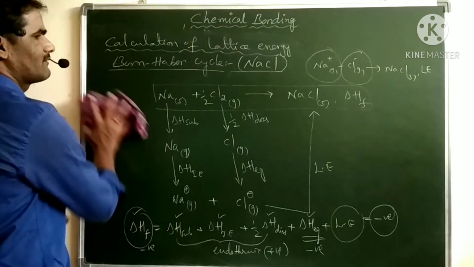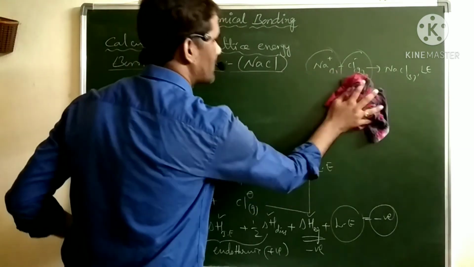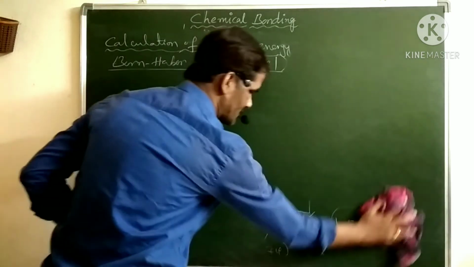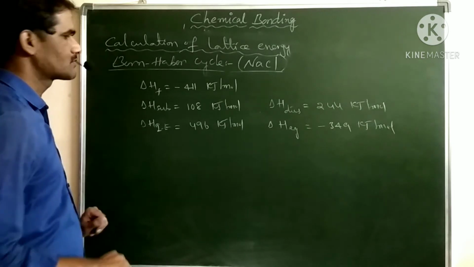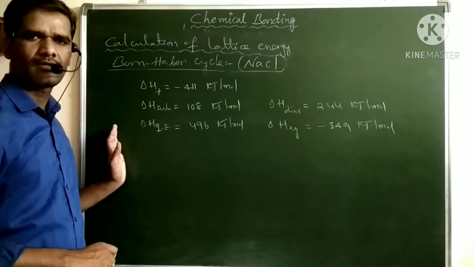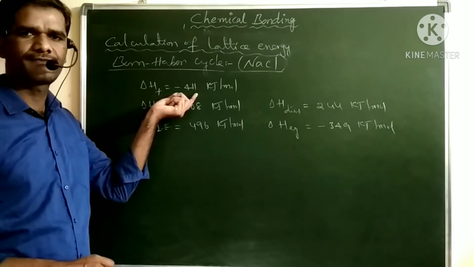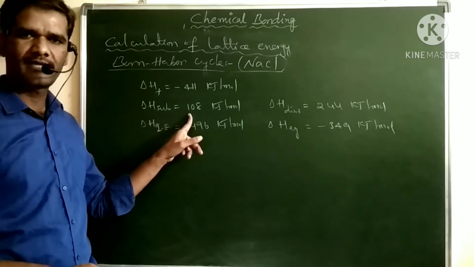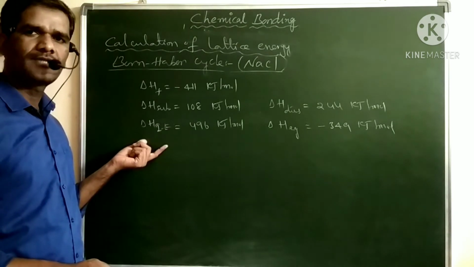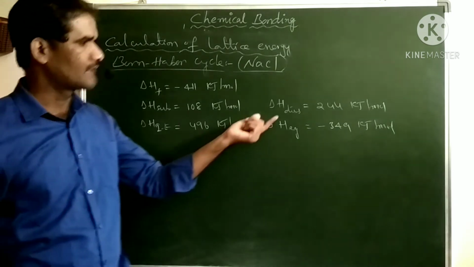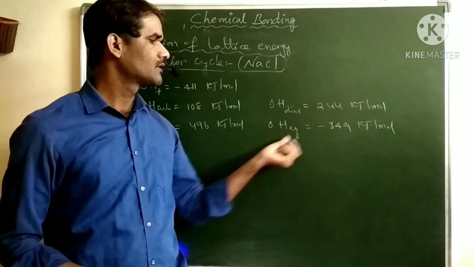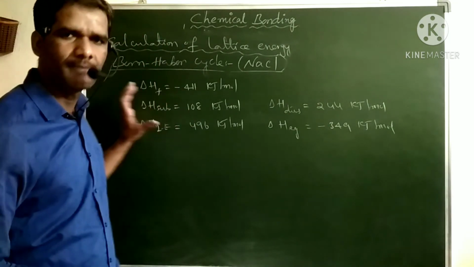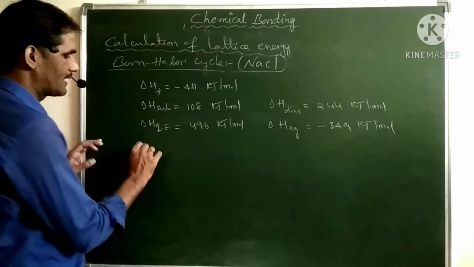Now we'll see the experimental values for sodium chloride: actually how much energy is released when sodium chloride forms from its constituent elements. These are the experimental values for sodium chloride. Enthalpy of formation is minus 411 kilojoule per mole, enthalpy of sublimation for sodium is 108 kilojoule per mole, enthalpy of ionization for sodium is 496, dissociation for chlorine is 244, and electron gain enthalpy is minus 349 kilojoule per mole. Based on these experimental values, we can now calculate the lattice energy.